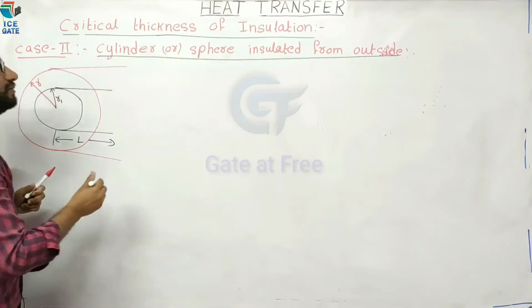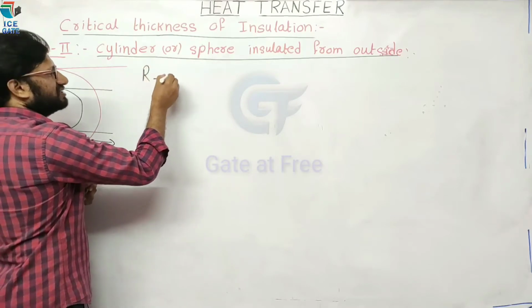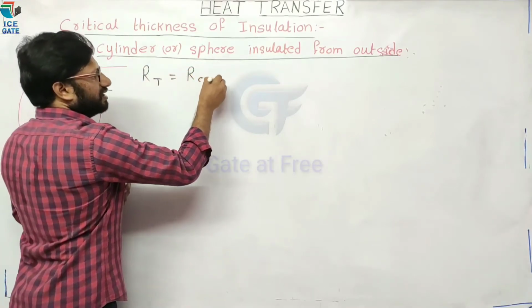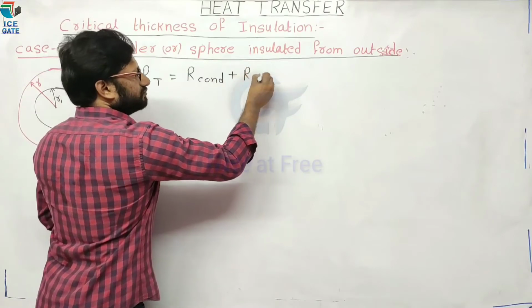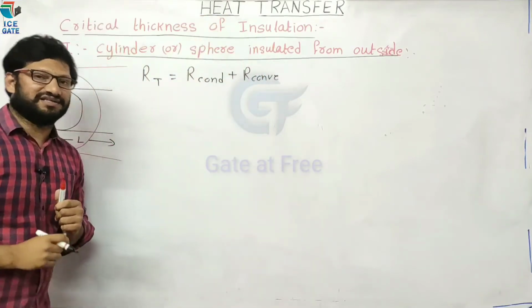Now we know that total resistance is equal to conductive resistance plus convective resistance.